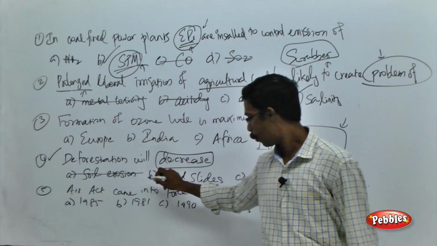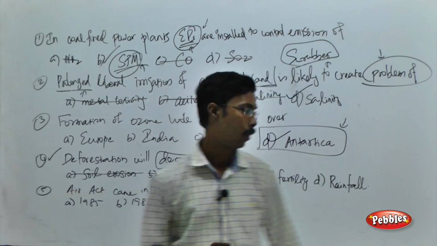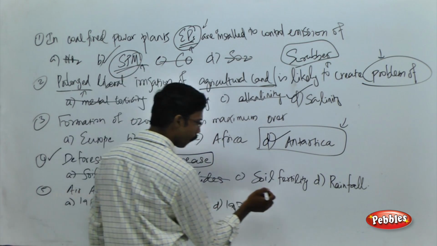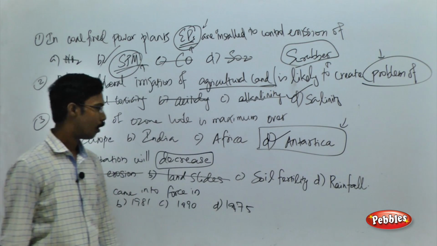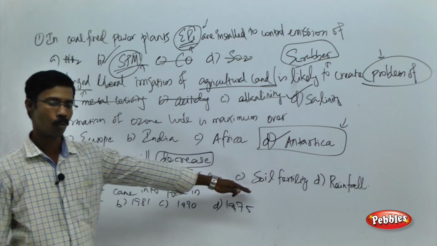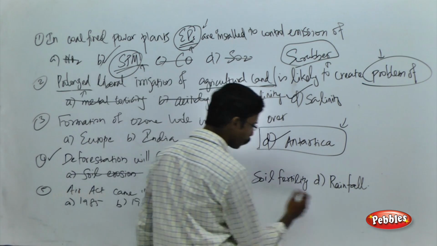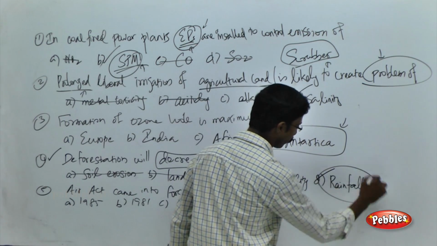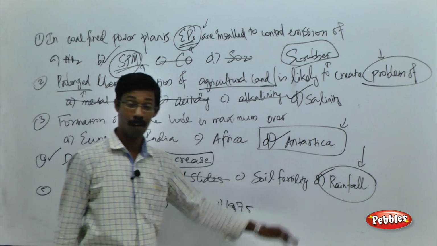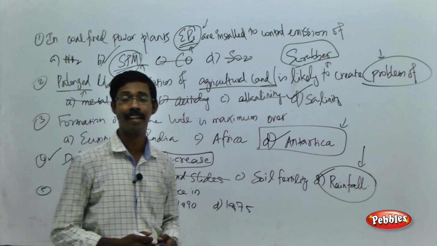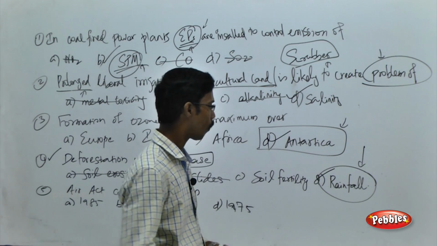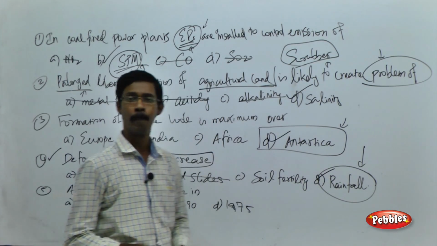Landslides will increase. This is the point you have to remember. And soil fertility and rainfall: it is not going to improve the soil fertility, but when compared to these two choices, it will decrease. The major effect will be on the rainfall. It will decrease the rainfall. Deforestation will affect only the rainfall.